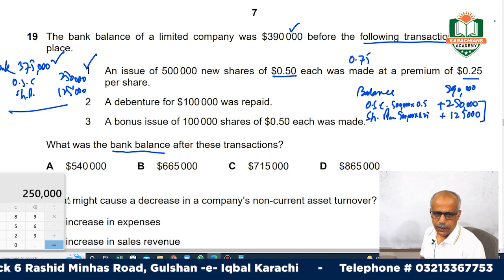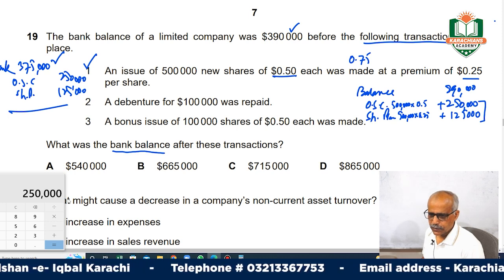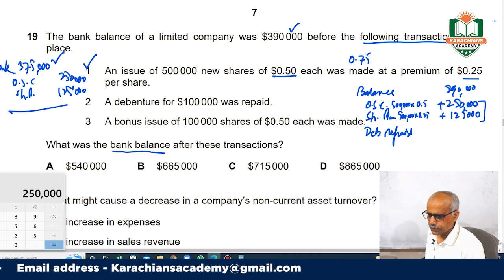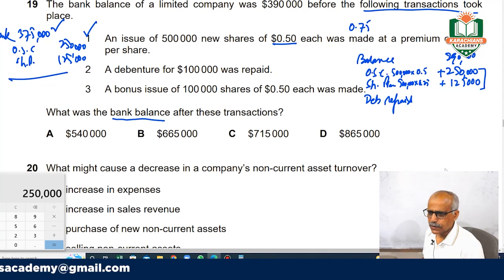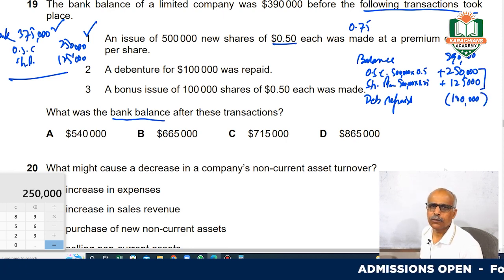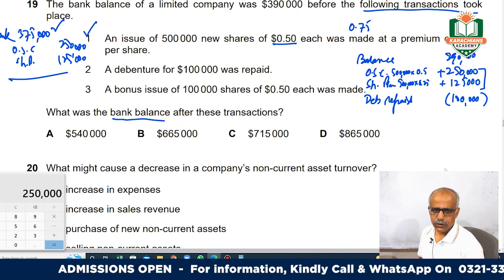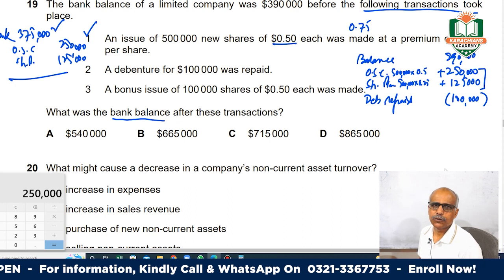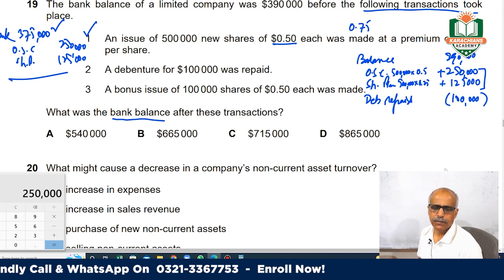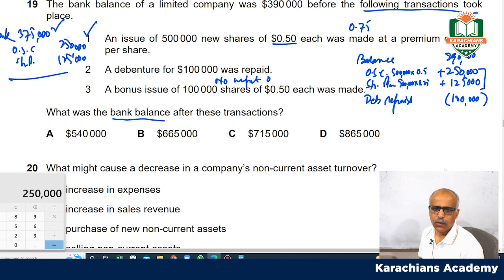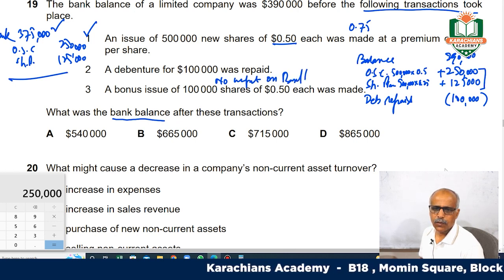Debenture 100,000 was repaid. How much? It was 100,000, so you will deduct it. This is a very simple question, guys. So debentures repaid. Now the bonus issue of 100,000. Here most of the students get confused. Some students add it, but it has no impact on bank or cash.